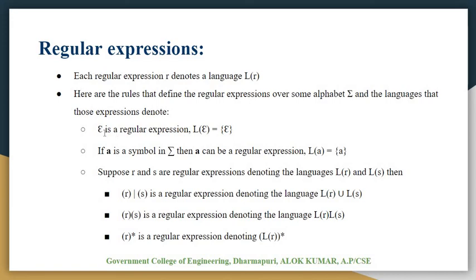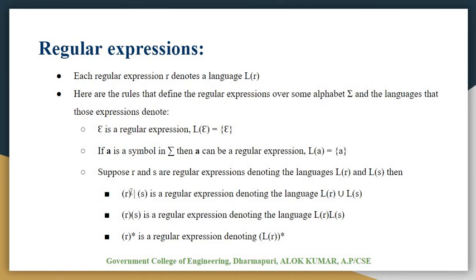Empty is a regular expression whose language contains the empty string only. If A is a symbol in the input alphabet, then A is a regular expression for the language {A}. Suppose R and S are two regular expressions denoting the languages L(R) and L(S), then these properties hold.